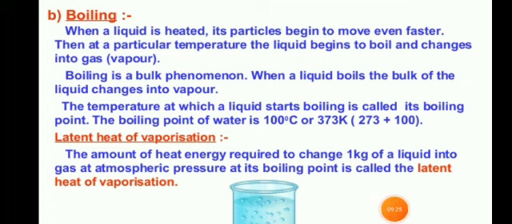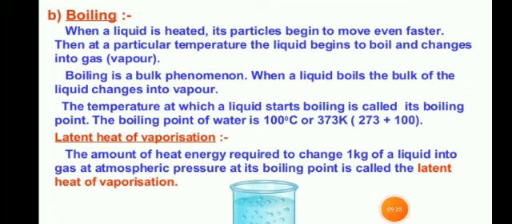As long as the liquid has not boiled, the heat energy which is supplied increases the kinetic energy of the particles present in the liquid. As a result, the temperature rises. But once the liquid starts boiling, the heat energy is now being used to bring about a change in state from liquid to gas or vapors. It is known as latent heat of vaporization.